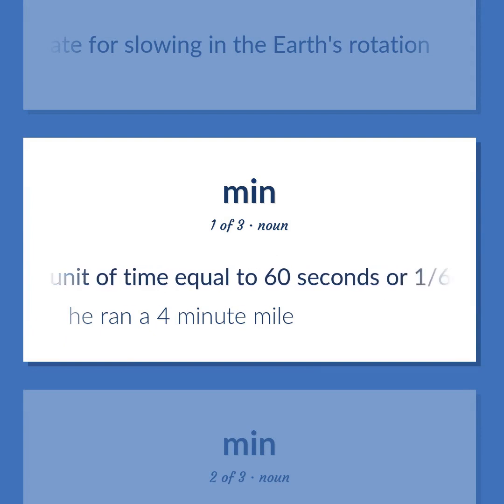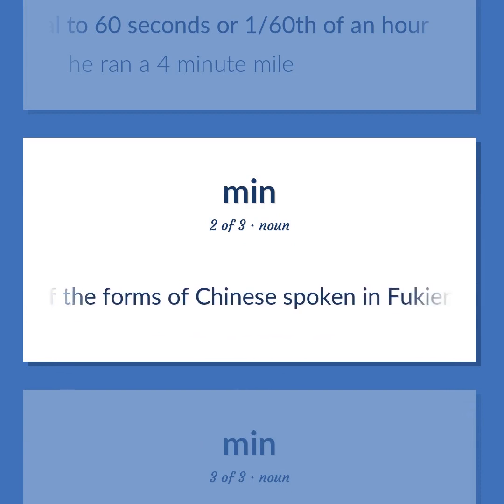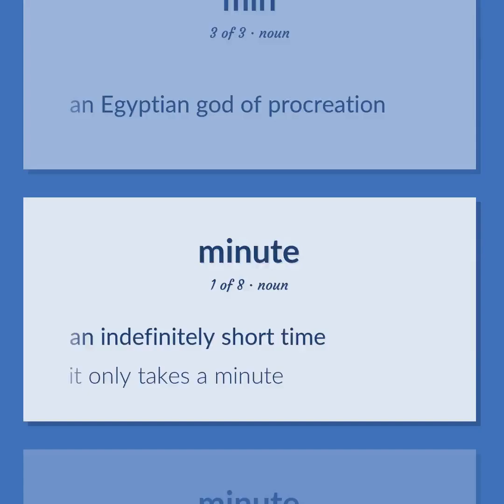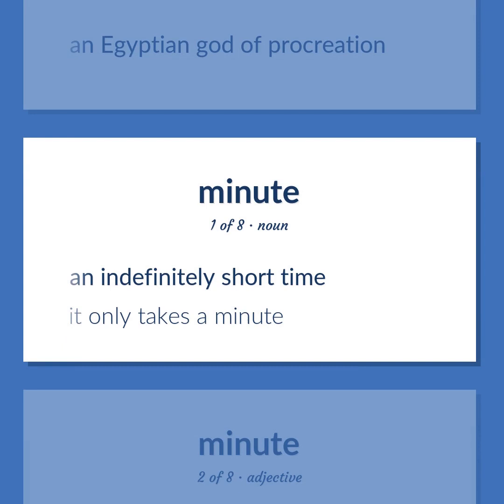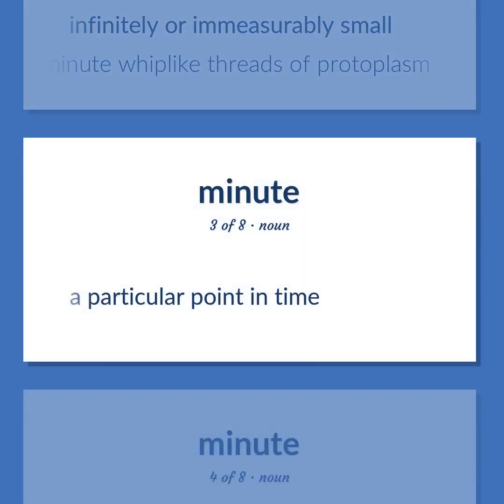A unit of time equal to 60 seconds or 1/60th of an hour. He ran a 4-minute mile. Any of the forms of Chinese spoken in Fujian province. An Egyptian god of procreation. An indefinitely short time. It only takes a minute. Infinitely or immeasurably small. 2-minute whip-like threads of protoplasm. A particular point in time.